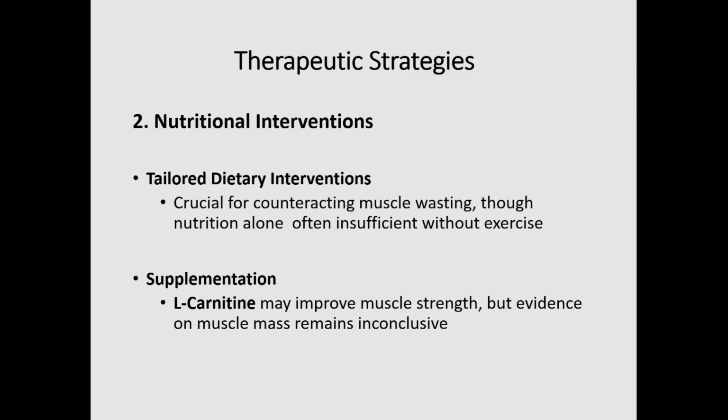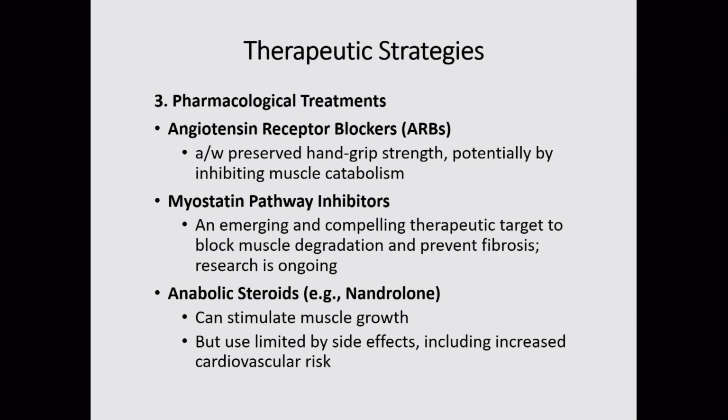These are very practical solutions for maintaining muscle mass and strength. Tailored dietary interventions have to be taken. Supplementation of L-carnitine can be done. It improves muscle strength, but there is no good evidence on muscle mass. It is inconclusive. Various pharmacological treatments, ARBs, myostatin pathway inhibitors, as well as anabolic steroids can be tried to stimulate muscle growth.